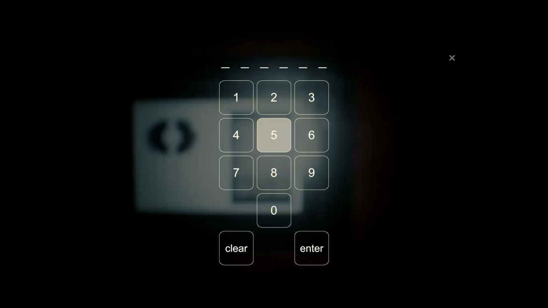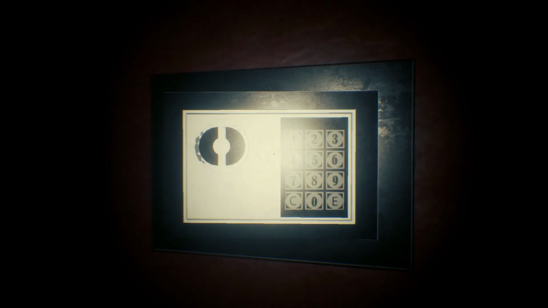Alright, let's do this. Okay, 1, 2, 3, 4, 5. So it's a 6-digit code, so we know his birthday was 6/1/1975? What?